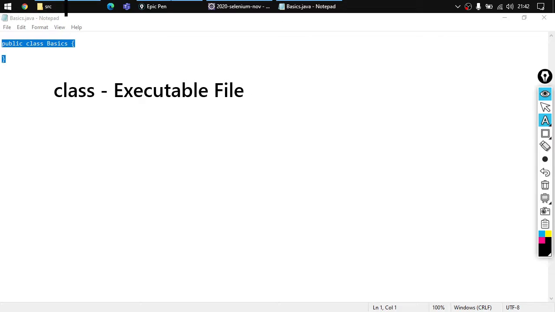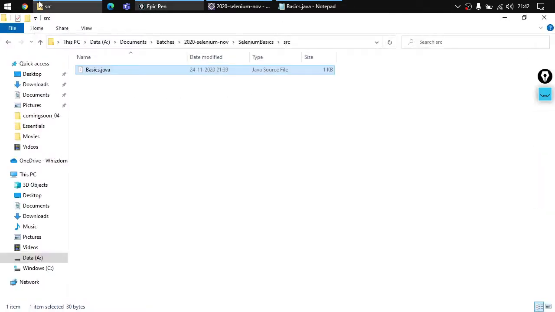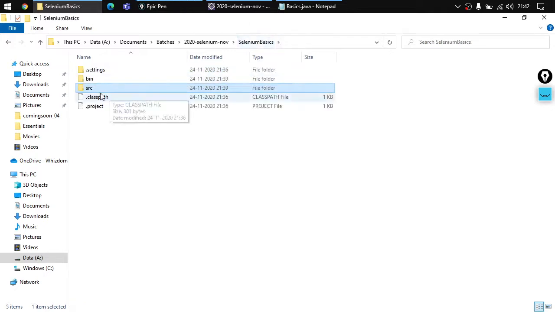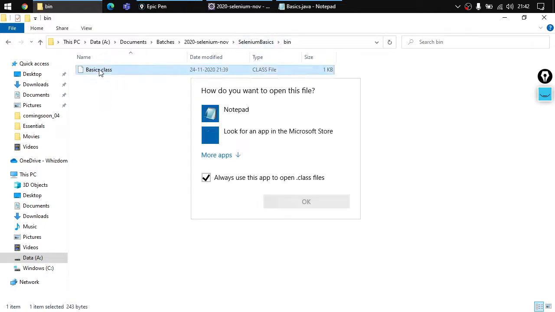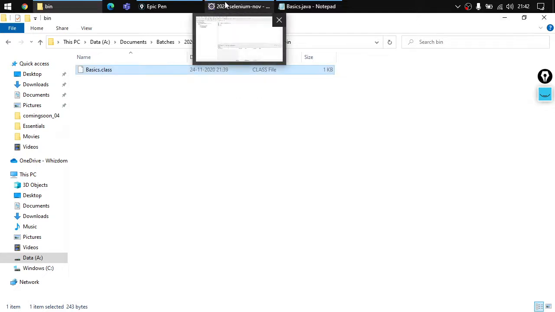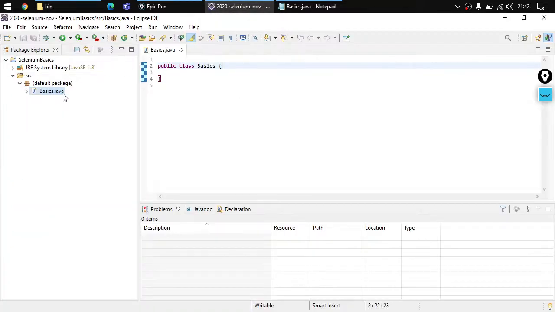If I try to execute it from here, it will not execute. Then who will execute it and how? Java will be executing this file with its own library, and how we do that, we don't need to worry about it. Eclipse will be doing this for us. It will be converting this Java file to a .class file and it will be executing that class.